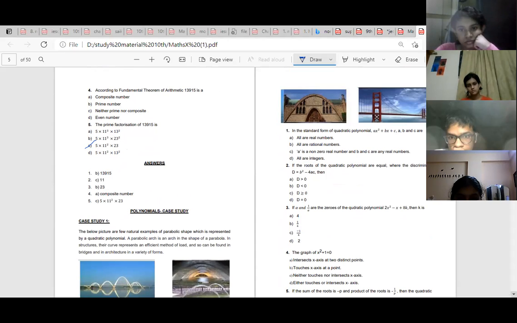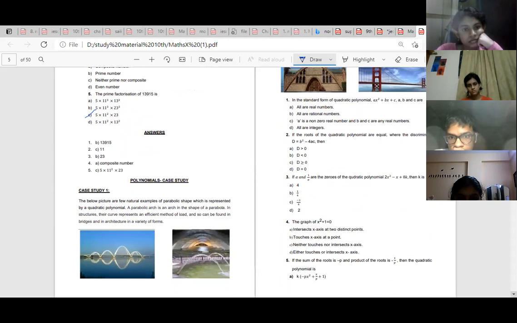Then polynomials. Below pictures are few natural examples of parabolic shape which is represented by the quadratic polynomial. A parabolic arc is an arc in the shape of parabola. In structures, their curve represents an efficient method of load, and so can be found in bridges and in architectures in a variety of forms. So you can see the architectures like this, parabolic forms.